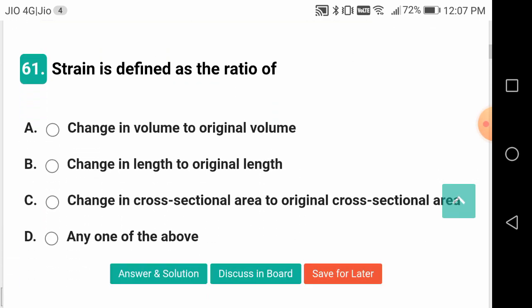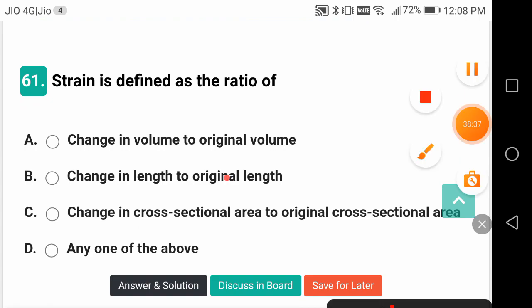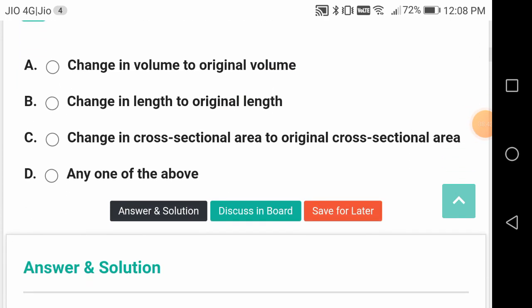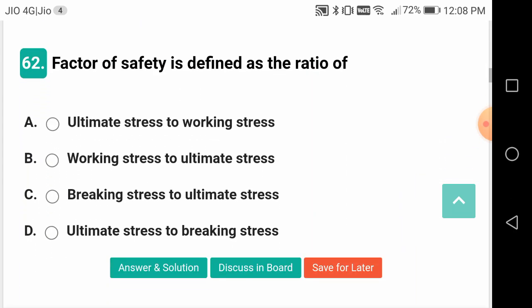Strain is defined as the ratio of change in length to the original length. Not the cross section area, nor the volume, nor any of the above. Factor of safety, this is a good question, friends.